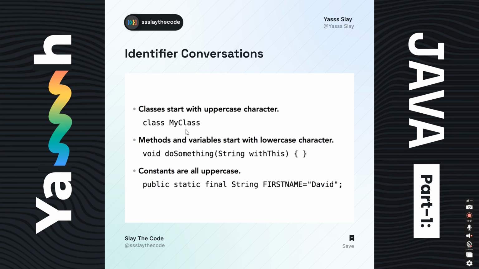It is not mandatory, but it is not professional, because when another Java developer reviews your code, he will not be able to understand what is a class, what is a variable or what is a method. That is why we have to follow these rules: class with capital letter, methods and variables with small letter, and constants with capital letters.